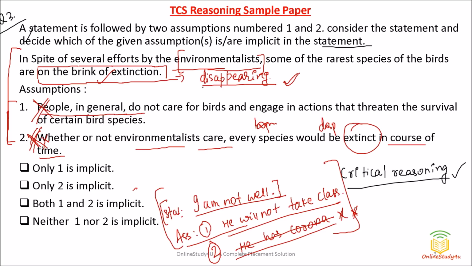Friends, now what will your answer be? Neither one nor two is implicit, so we cannot assume anything from here. So friends, this is the way you are going to tackle the reasoning problems in the TCS examination.